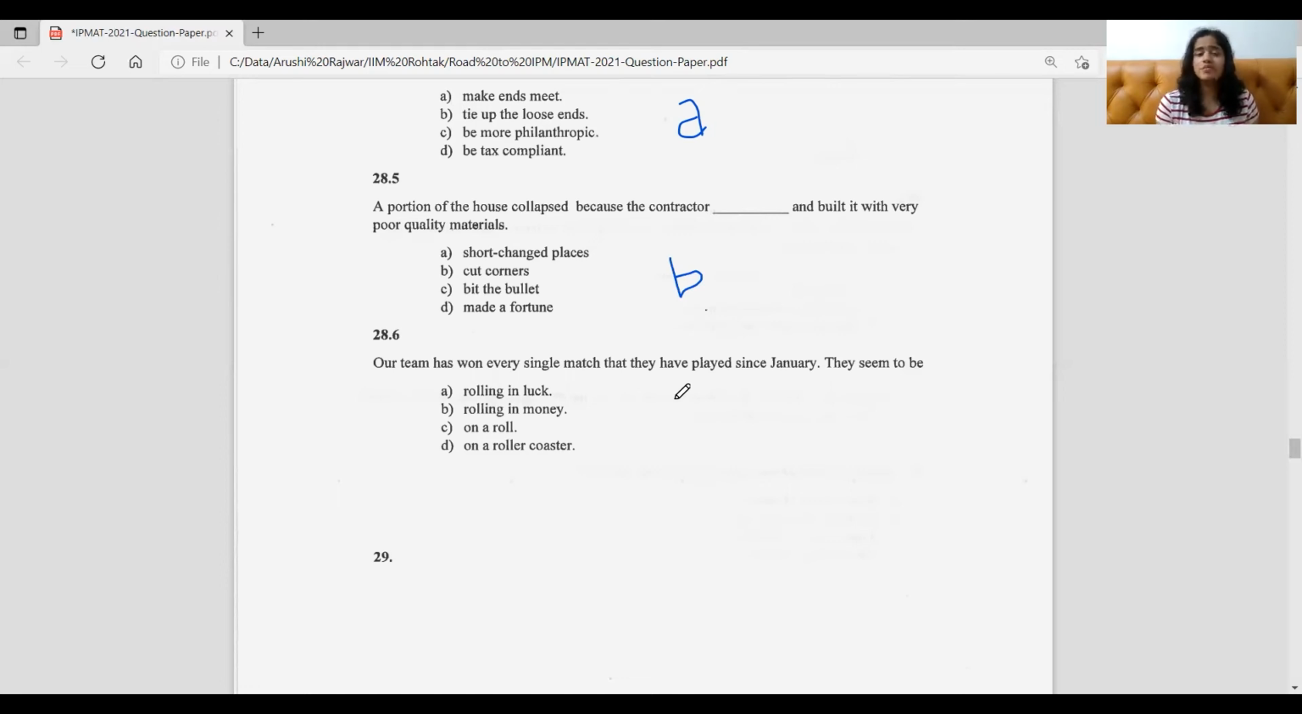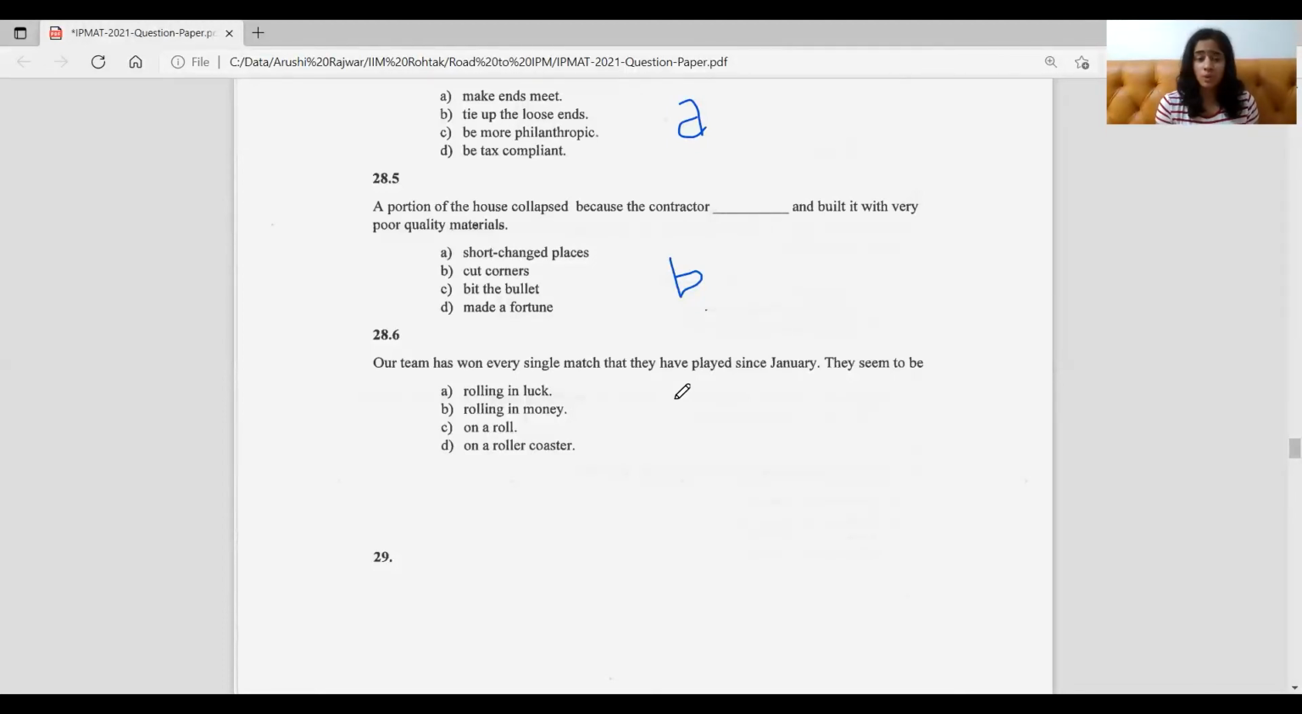They don't make sense, because just because of luck or just because of money, you don't win every single match. So it's not rolling in luck or rolling in money, rather on a roll. They seem to be on a roll, because that's what it means, like when you are just in it and you're doing it flow by flow and it's just happening for you, like you're putting in your efforts, but you're just doing it. So that's why the team seems to be on a roll. That's what makes sense grammatically here.